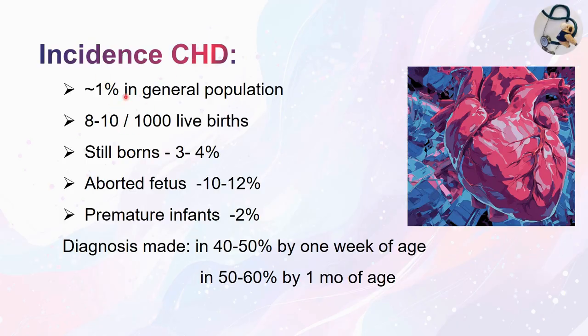Incidence of congenital heart disease. In the general population, around 1% of children may have congenital heart disease, and 8 to 10 per thousand live births have congenital heart disease. Out of this, 3 to 4% is seen in stillborns, 10 to 12% in aborted fetuses, 2% in premature infants. And congenital heart disease in 40 to 50% of cases is diagnosed within 1 week of age, and in 50 to 60% of cases it is diagnosed by 1 month of age.